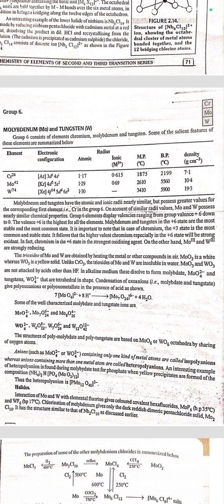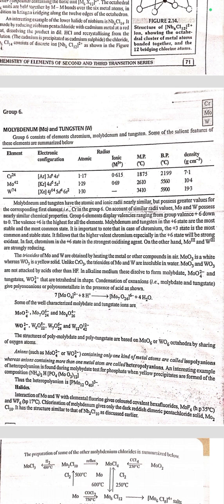similar chemical properties. Group 6 elements display valences ranging from the group valence of +6 to 0. The valence +6 is the highest for all the elements. Molybdenum and tungsten in the +6 state are the most stable and the most common state. It is important to note that in the case of chromium, the +3 state is the most common and stable state. It follows that the higher valent chromium, especially in the +6 oxidation state, will be a strong oxidant. In fact, chromium in the +6 state is a strong oxidizing agent. On the other hand, molybdenum(III) and tungsten(III) are strongly reducing.